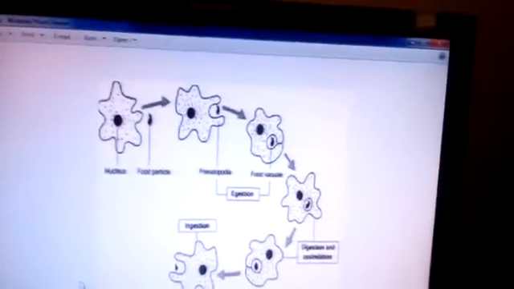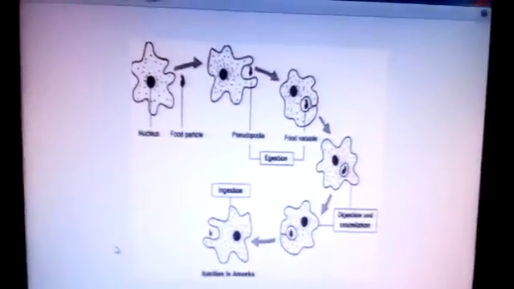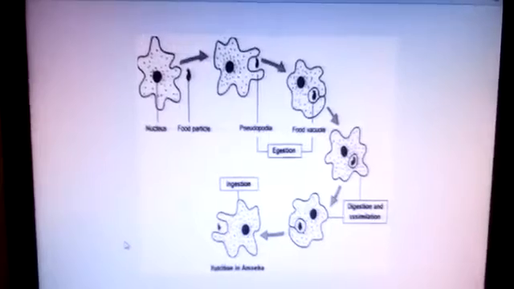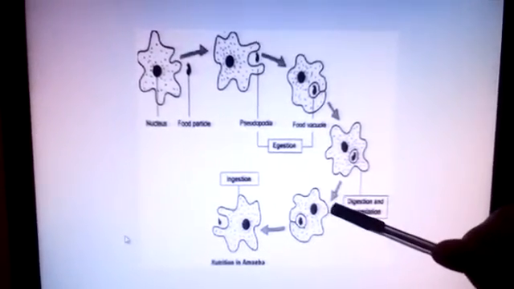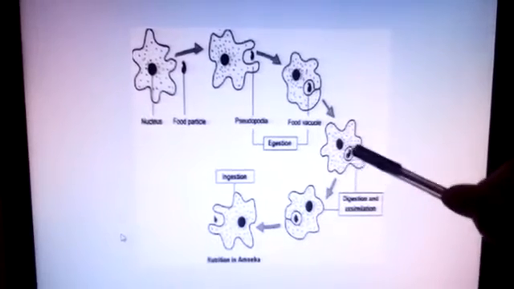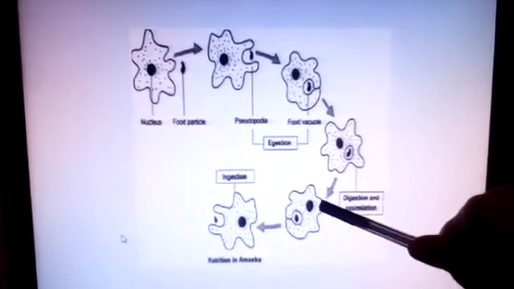Digestive juices are secreted into the food vacuole. Here, they act on the food and break it down into simpler substances. Gradually, the digested food is absorbed. See, the digested food is absorbed. Here, it gets assimilated.